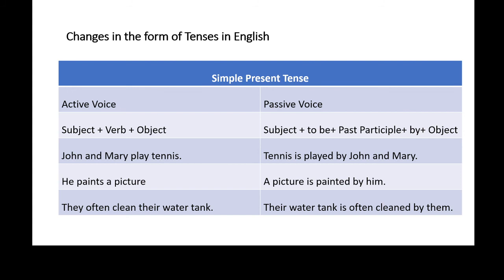It is singular and clean is simple present tense. So we have to take is as the helping verb of to be. So their water tank is. Then often clean is simple present tense, we have to turn it into past participle form. So often cleaned, by is written after the past participle, and at the end they will be written in the form of them. So the correct answer is, their water tank is often cleaned by them.